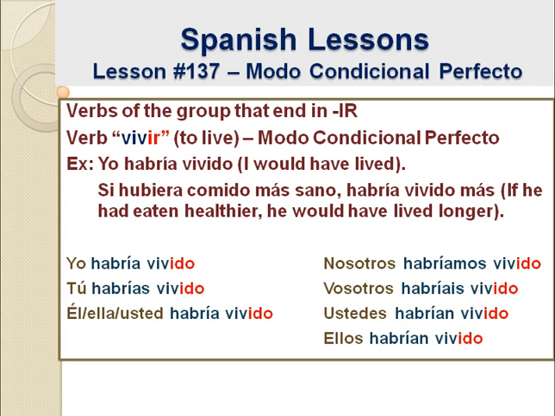Nosotros habríamos vivido. We would have lived. Vosotros habríais vivido. You would have lived. Ustedes habrían vivido. You would have lived. And ellos habrían vivido. They would have lived.